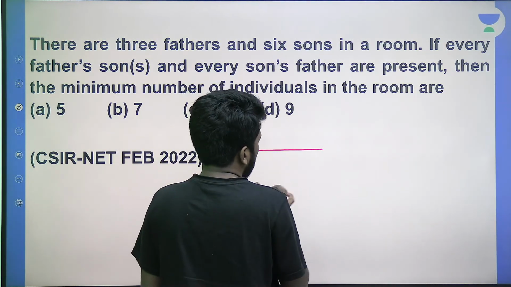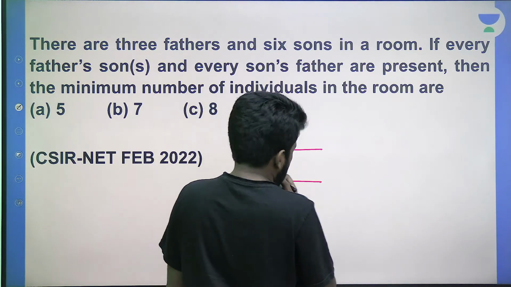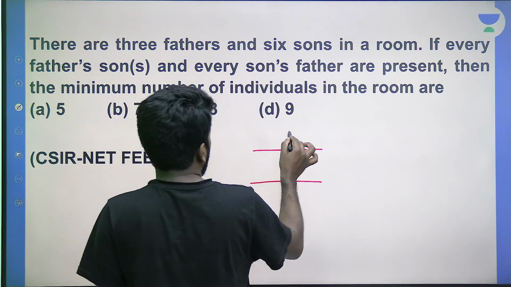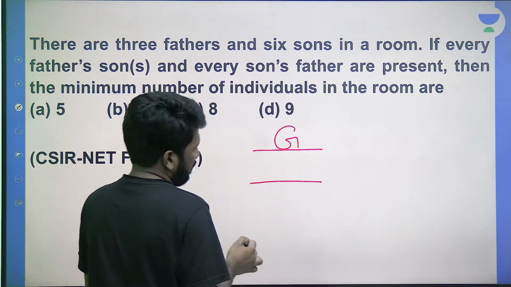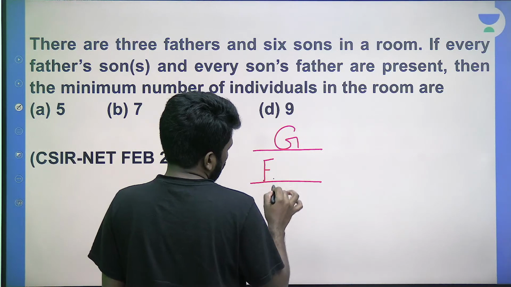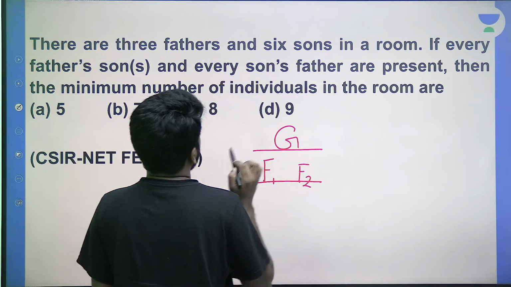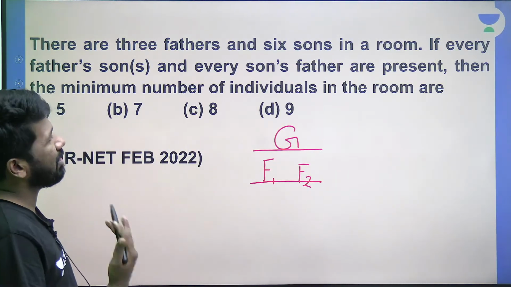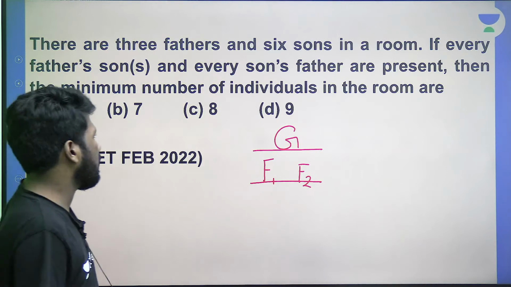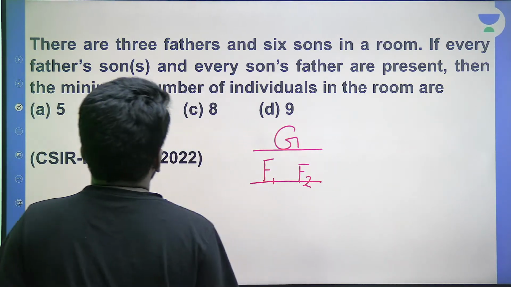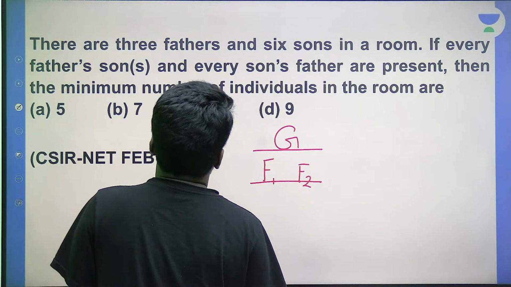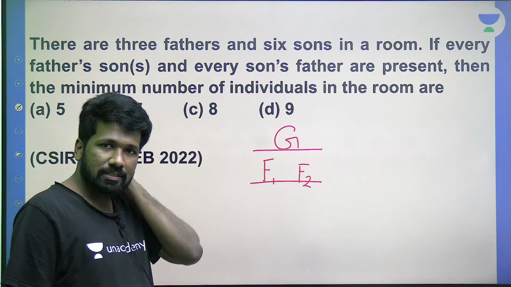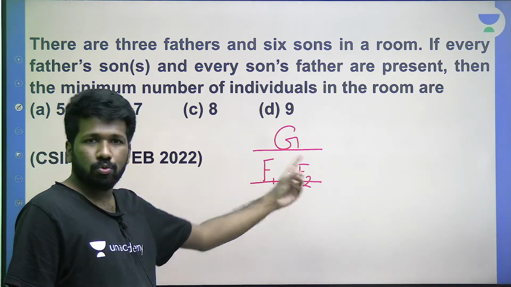A relationship tree will help you to do this question better. So, I will call one person the grandfather, G for grandfather, and I am assuming he has 2 children. Why am I assuming 2 children? Because I am trying to make a scenario where everything will work. After making the scenario, I will explain more about it. So, 3 fathers are satisfied now. The question says 3 fathers. 1 father and his 2 children.